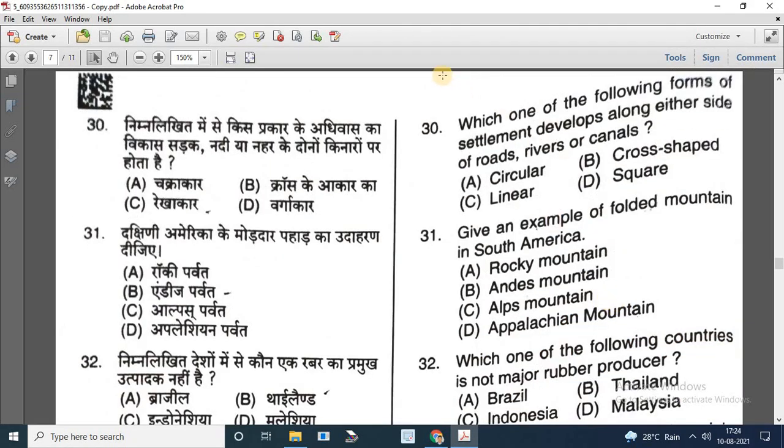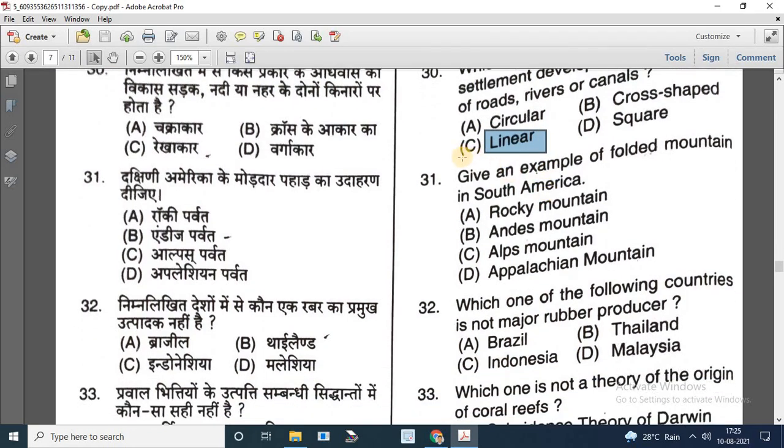Next question is which one of the following forms of settlement develops along either sides of roads, rivers or canals? Options are circular, cross-shaped, linear, square. So the correct answer is linear. Next question is give an example of folded mountain in South America.